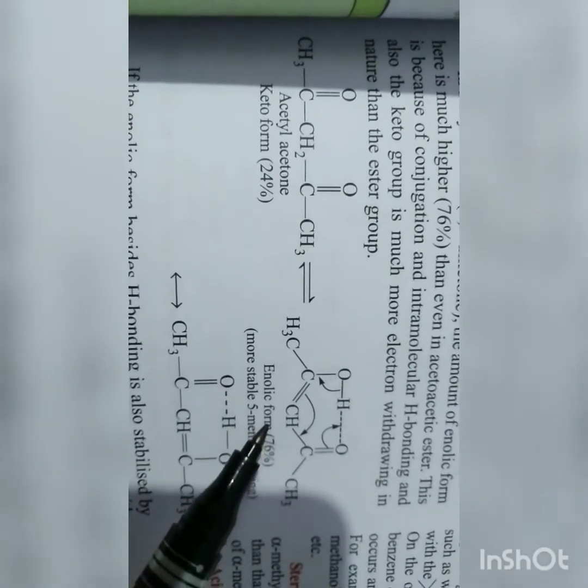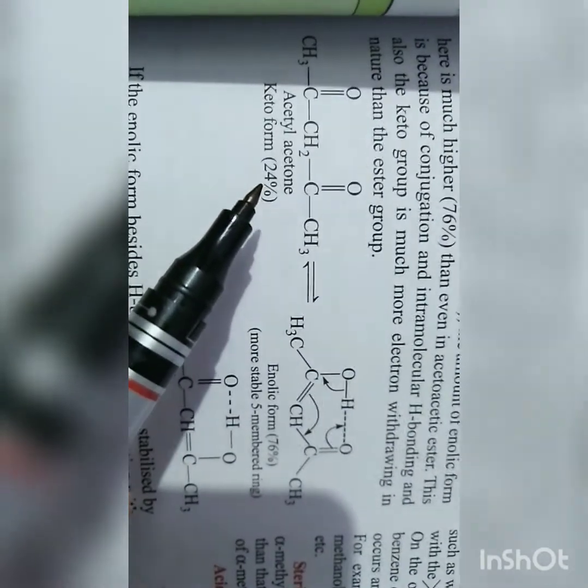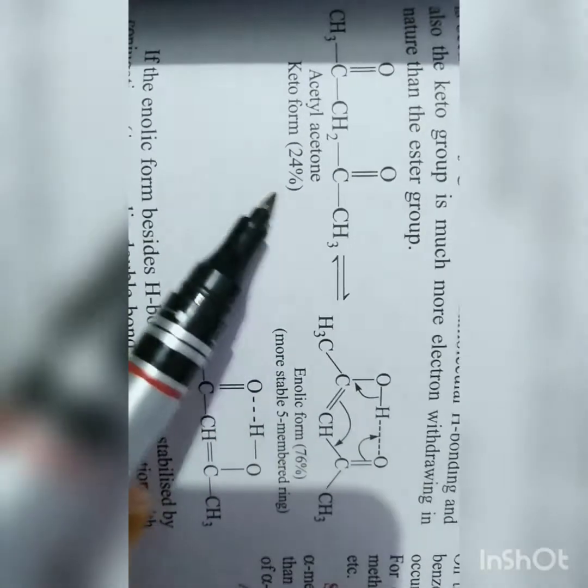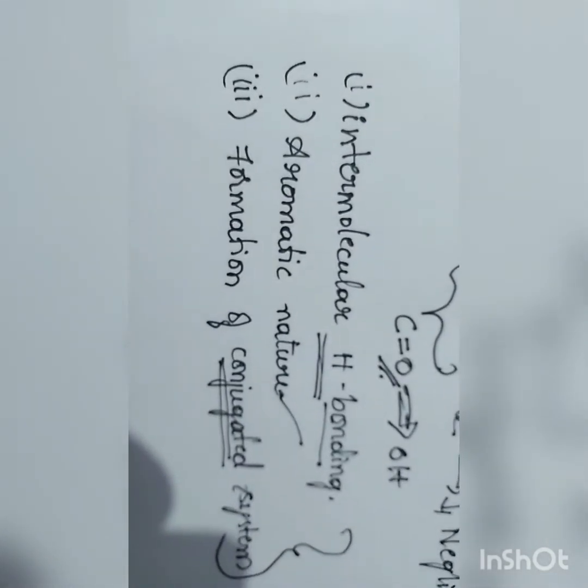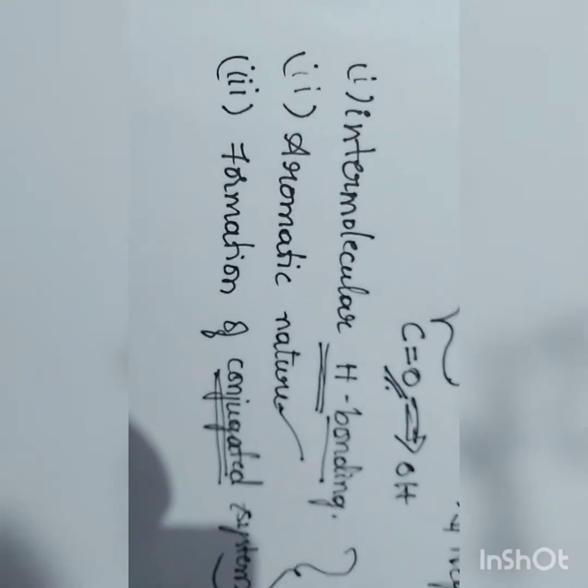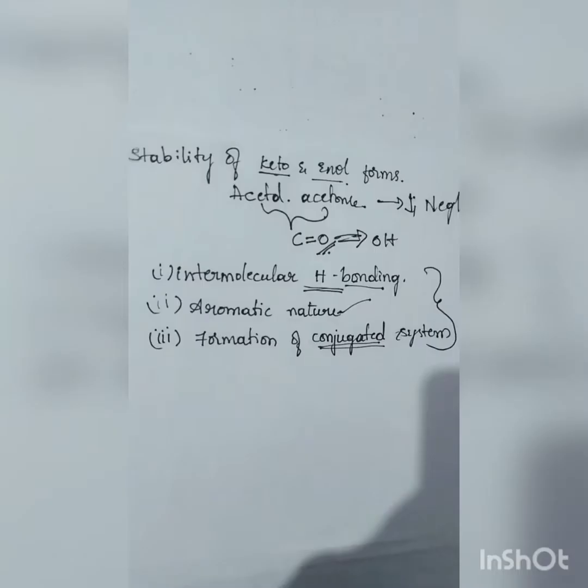So this enolic form is more preferred when compared to the keto form. The keto form is only 25%, but the enolic form is 76%. So this concludes that the intermolecular hydrogen bonding, aromatic nature and formation of a conjugated system contribute more towards the percentage of formation of enols, not the ketones.